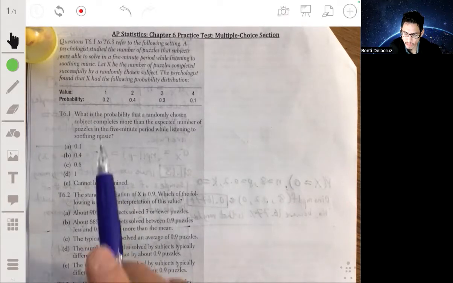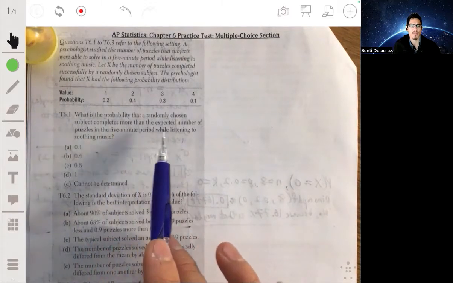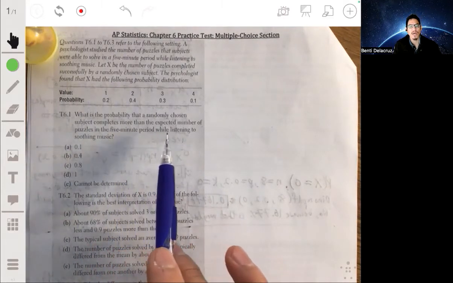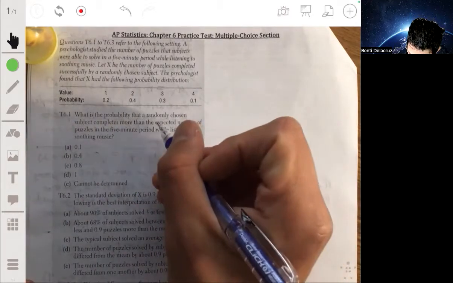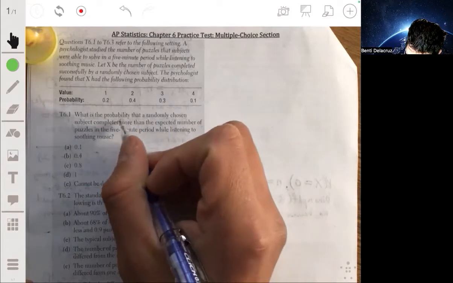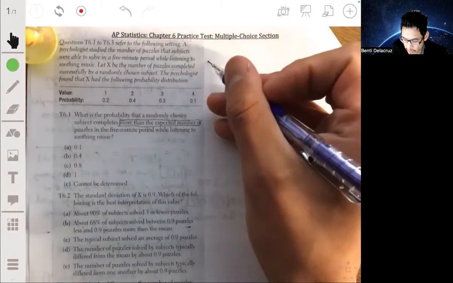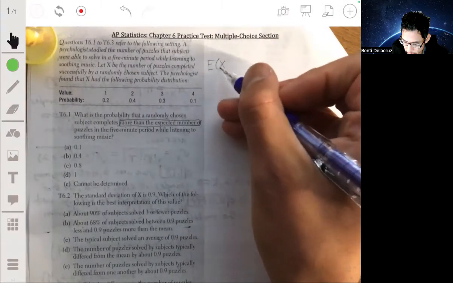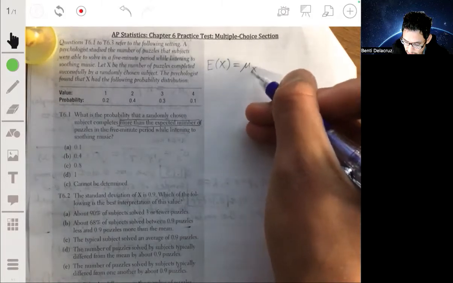So what is the probability that a randomly chosen subject completes more than the expected number of puzzles in the 5-minute period while listening to soothing music? So part of this is making sure you can understand what the problem is asking for. It's saying the probability that they complete more than the expected number of puzzles. So we need to find the expected number of puzzles. We need to find E of X, also known as the mean of X.